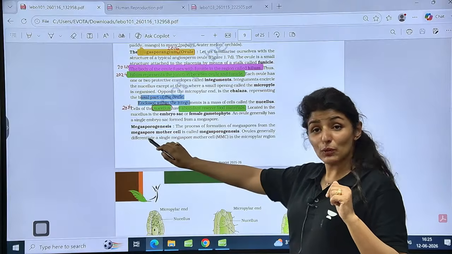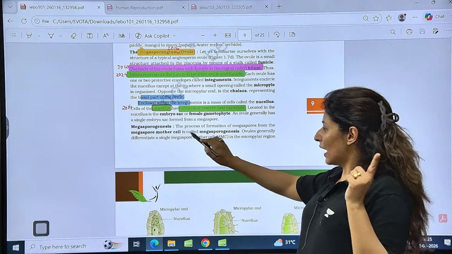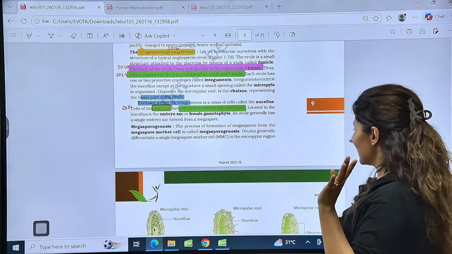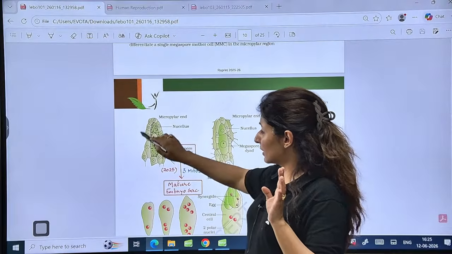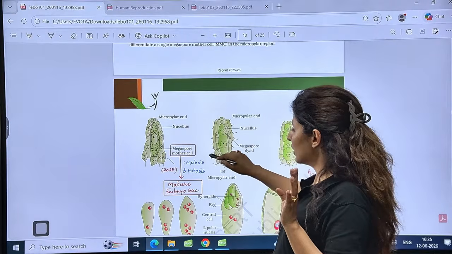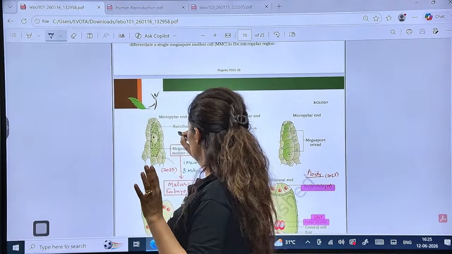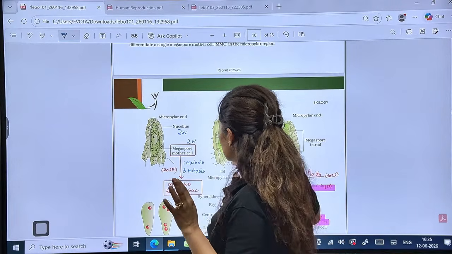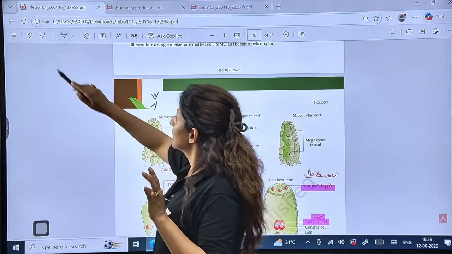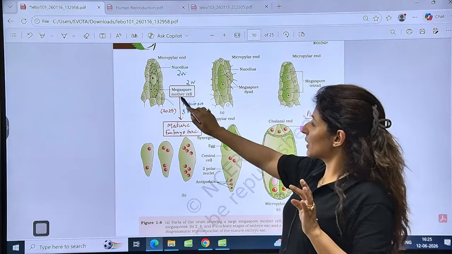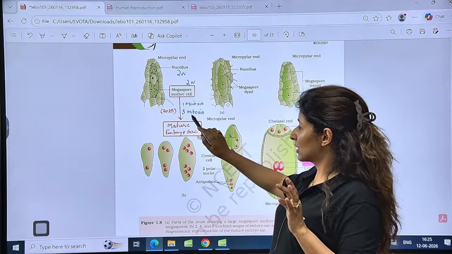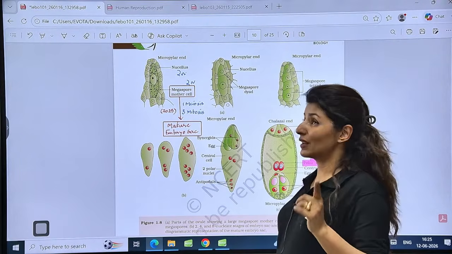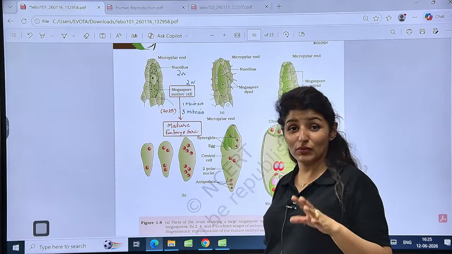So formation of megaspores from the megaspore mother cell is called megasporogenesis. What is the ploidy of the megaspore mother cell? Same as nucellus, 2n, and it will undergo meiosis. So the ploidy of the megaspore will be n. Is that clear? See, these are all nucellar cells, 2n in nature. Even the megaspore mother cell is also 2n, and now see what's happening. This megaspore mother cell undergoes one meiosis to form 4 megaspores, and ultimately only 1 will remain functional, and that 1 will further undergo 3 mitoses to form an embryo sac.